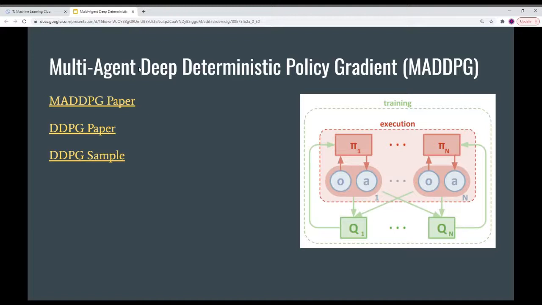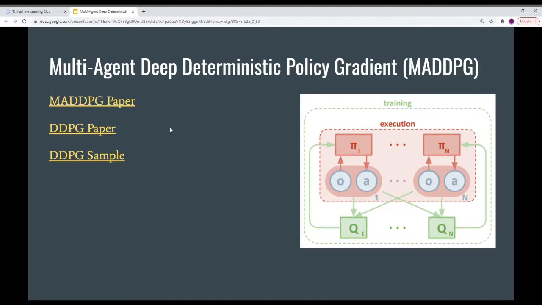This is important because in real life, if you're trying to implement this reinforcement learning algorithm, MADDPG, most of your systems are not discrete. When you tell a car to steer, you're not saying steer left, steer right. You're saying steer left by 30 degrees or 40 degrees. So it's really crucial that we are able to get continuous control, and the DDPG part of MADDPG basically lets us do that.